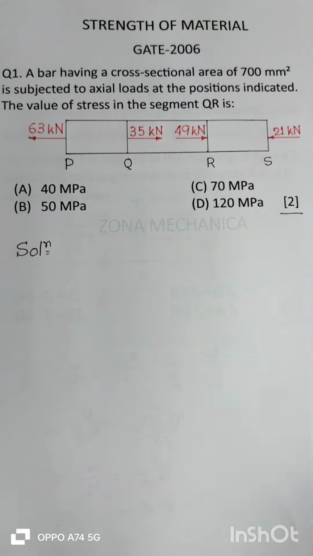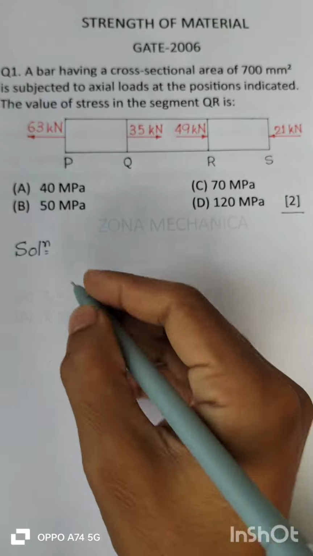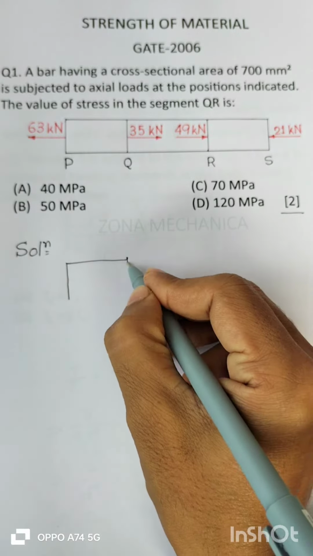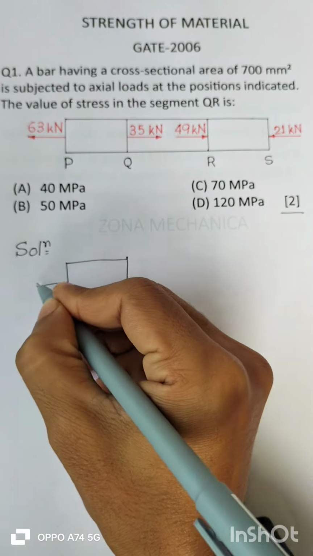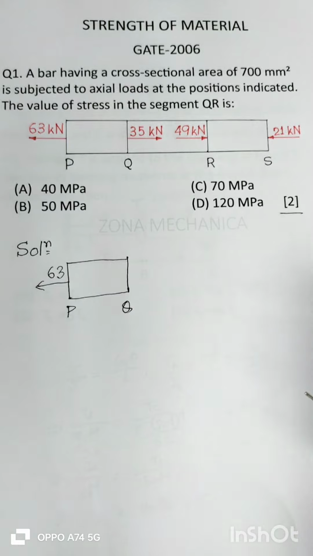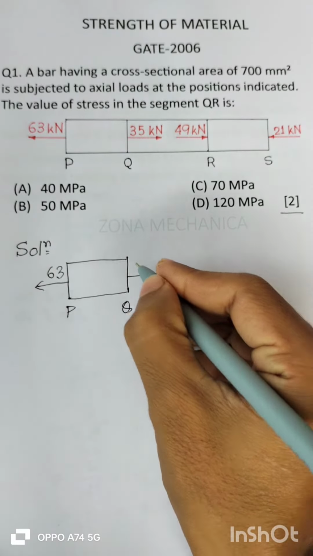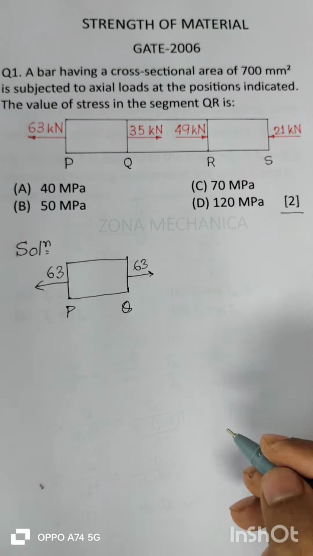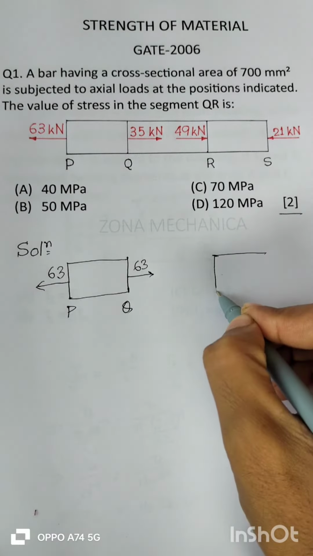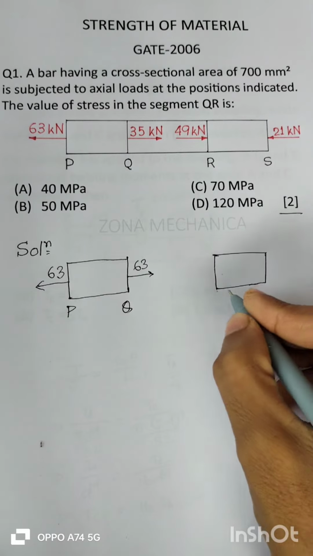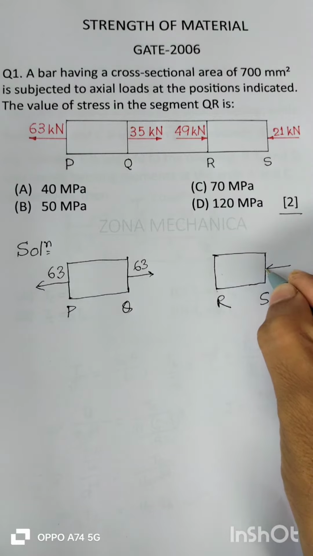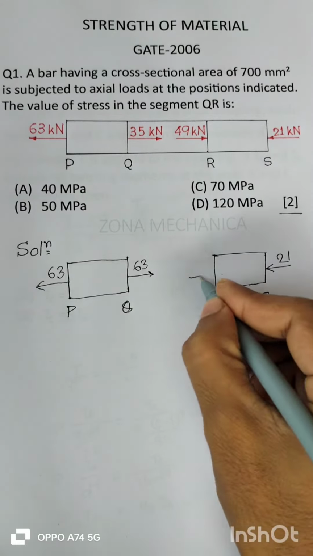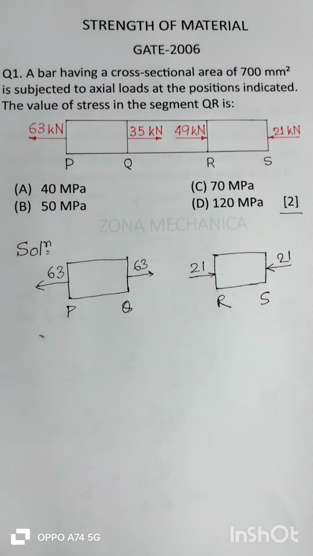Okay, so let us see the loads acting in the 3 segments first. This is the segment PQ. Here 63 kilonewton is acting, so here also 63 will act. Okay, and this is the segment RS, and clearly here 21 in compression, so here also 21 will act in compression.